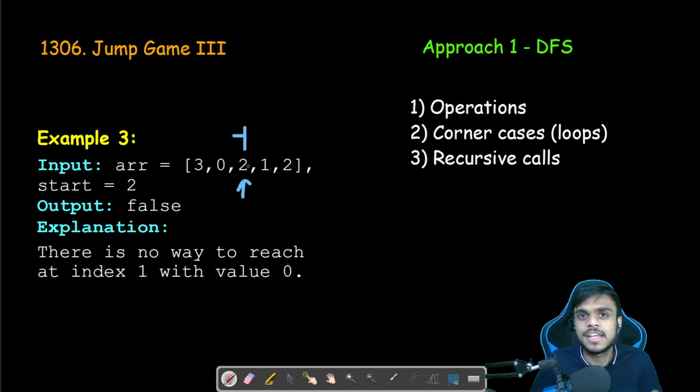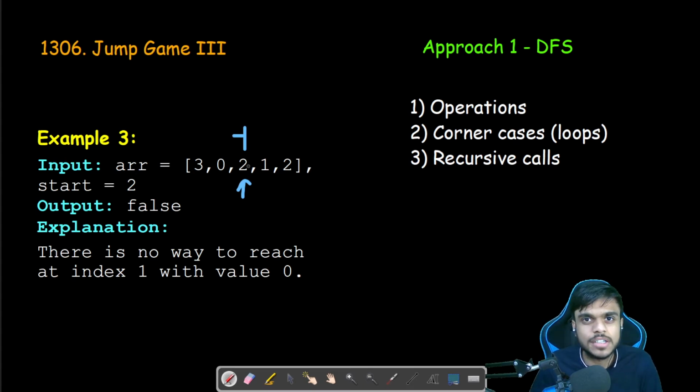And when we come back again and see if that element is negative, in that case, we know that we have already traversed and we now need to exit out of the loop. So those are the corner cases. And now coming back to the depth first search, we need to think of the recursive calls and the base conditions, that is, how we need to exit out of the recursive call, and that is the recursive stack. And then finally, how we will be handling the left, that is forward, and the backward calls.